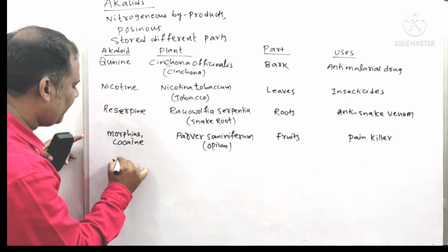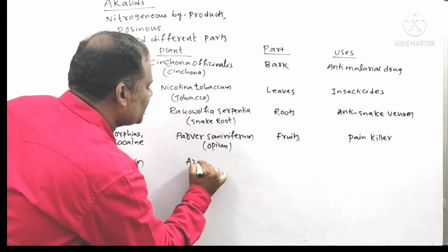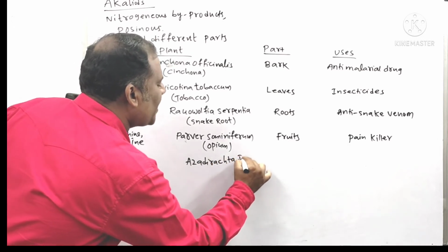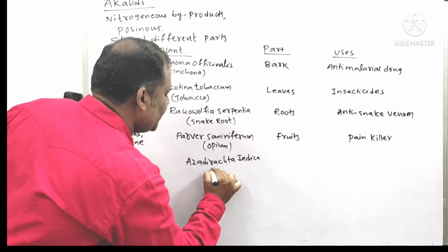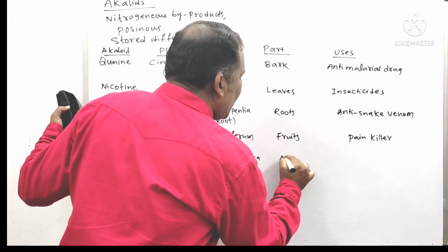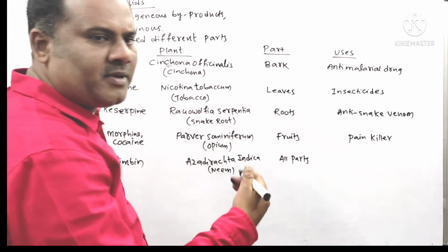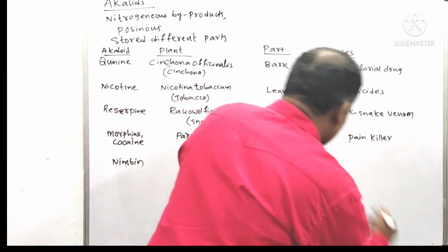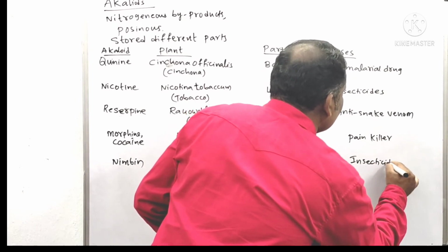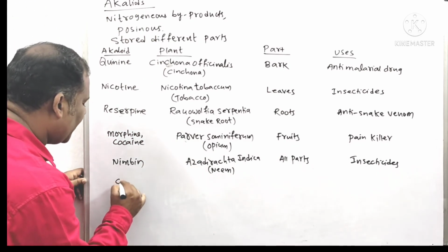Next, take nimbin. Nimbin is produced from a plant called Azadirachta indica, commonly called the neem plant. It is produced in almost all the parts, that is leaves, roots, stem, seeds, and so on. It is useful in the preparation of insecticides.